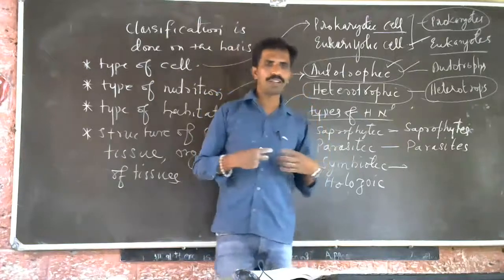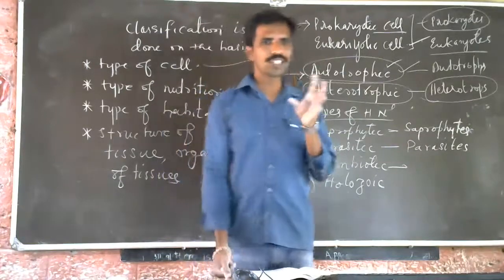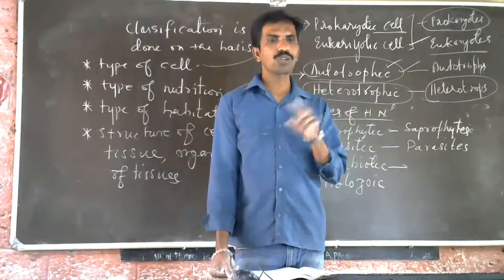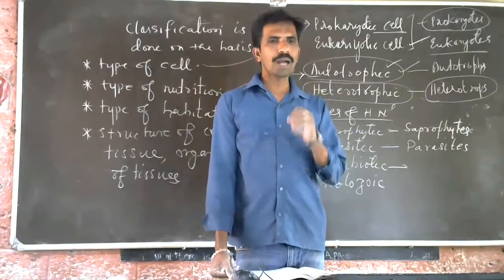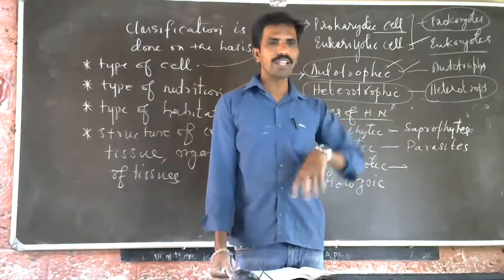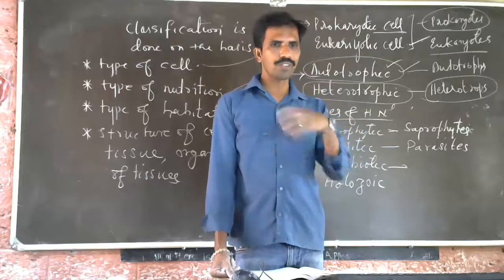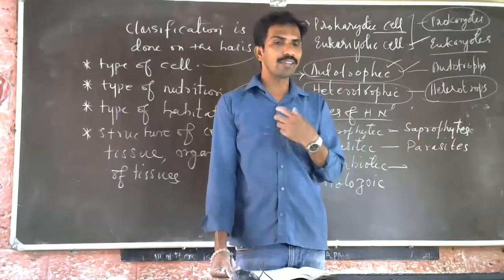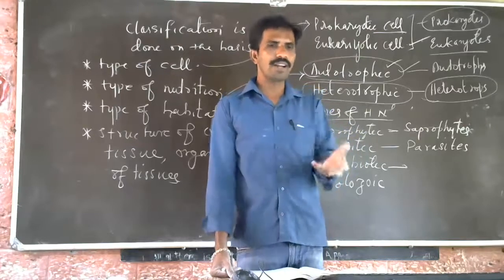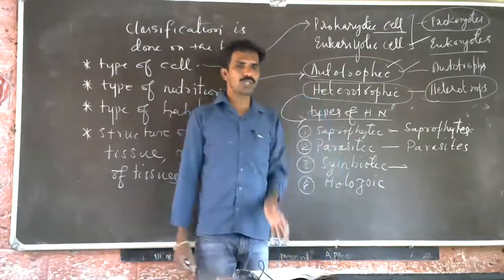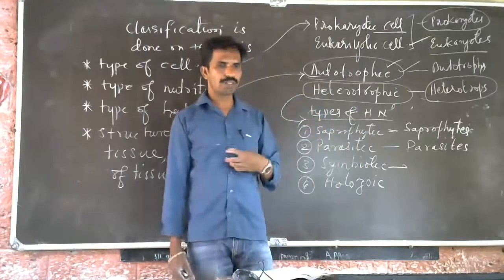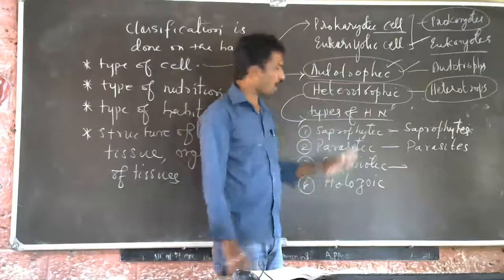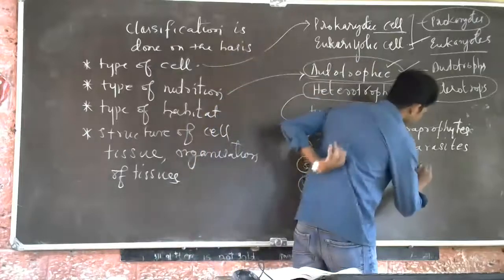Say, in our body there is a bacterium called Escherichia coli, or E. coli. E. coli bacteria reside in our body. It obtains food from the body, but it never harms us. It provides some nutrients to our body.